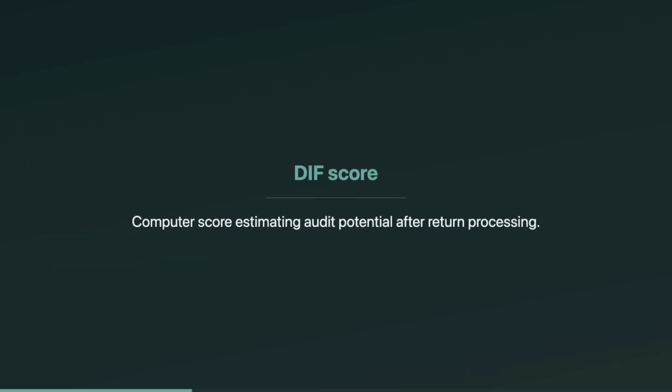One major pipeline is computer scoring, often called the DIF score, discriminant inventory function. After processing, the IRS assigns a numeric score to many returns. Higher score means higher audit potential, not guilt. Think big Schedule C activity, high deductions relative to income, or lots of credits with little taxable income. A classic exam setup is large credits, low income, and the return gets pulled even if it's correct.